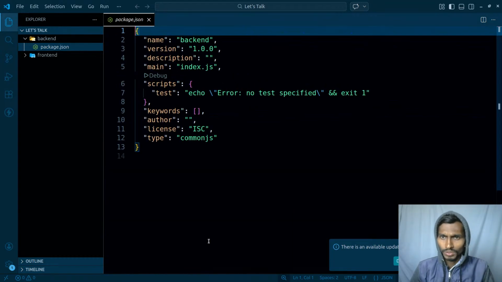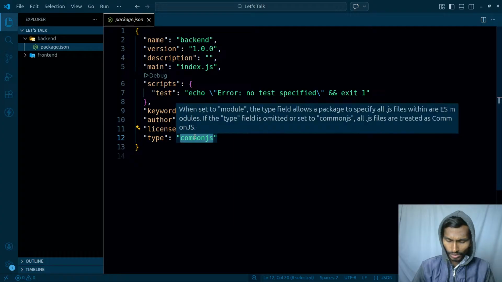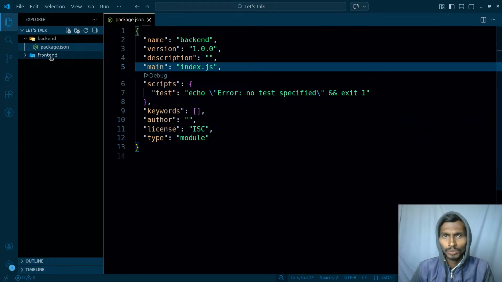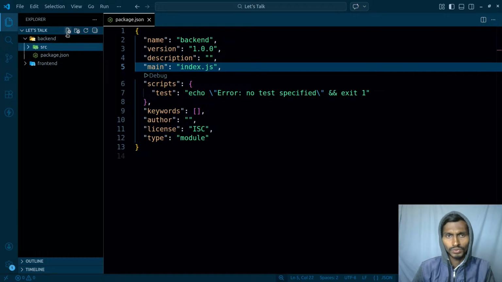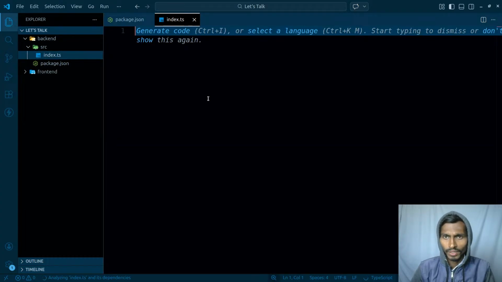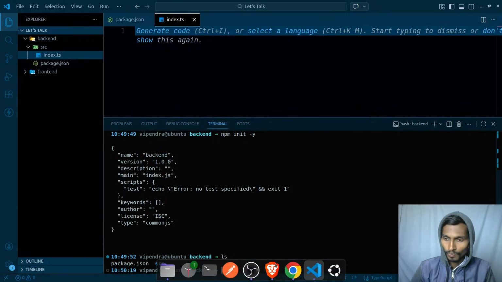Apart from this particular thing, I'm mainly going to be using module over here. So module is going to be used. As for the scripts, let's forget about them. Inside backend, I will have my src, and inside src I will have my index.js. Having said that, I'm going to be using TS files. For using TS files, I'll have to install TypeScript. So npm install typescript.